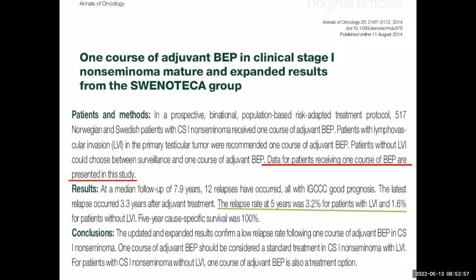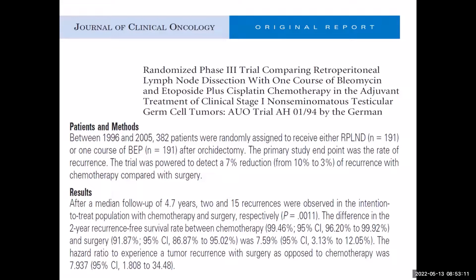And with due course of time, we have already changed our schema of treatment. So in patients with high risk, we consider 1 cycle instead of 2 cycles with the long-term data. Now the only question is whether there is any randomized trial which compared this, because RPLND is another option. Has RPLND been compared with 1 cycle of BP in this scenario, stage 1?